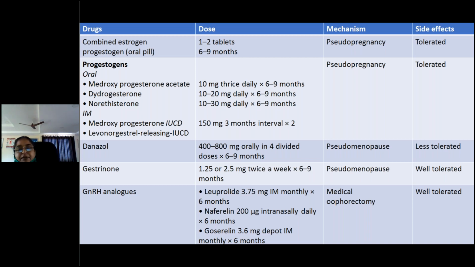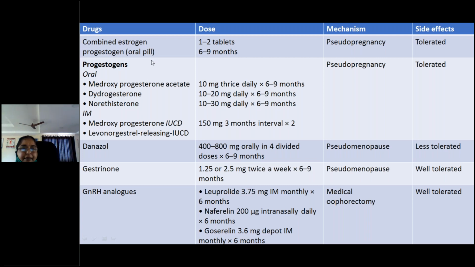Already I told you, this is the endometriotic tissue. When you give hormones continuously, they will suppress the endometriotic tissue. So what are the drugs we are going to give for this endometriosis?